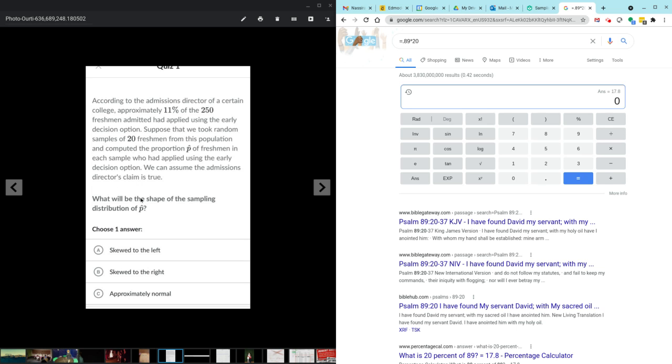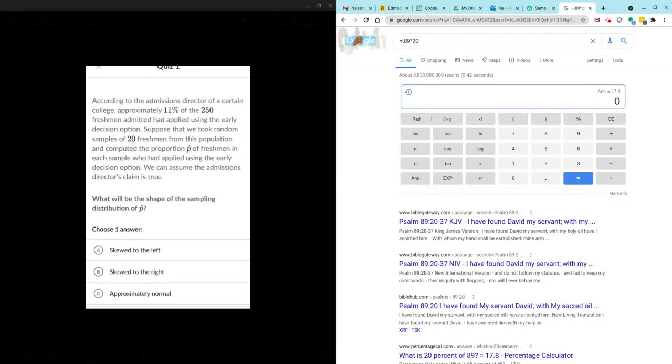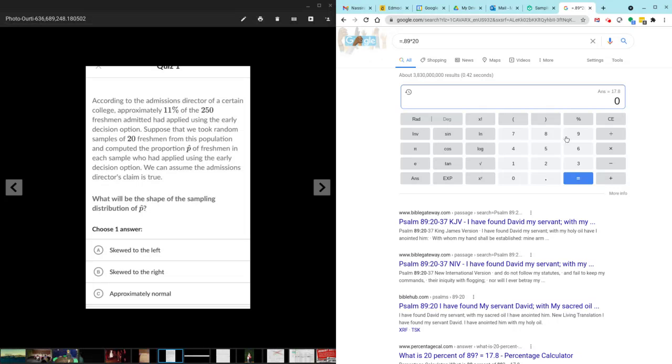Okay. So in this situation, we have a director of a certain college, and approximately 11% of the 250 freshmen applied early using the early decision option. So if we take 20 freshmen as the sample size, what are we expecting the number of successes to be? Well, it would be just 11% of 20.